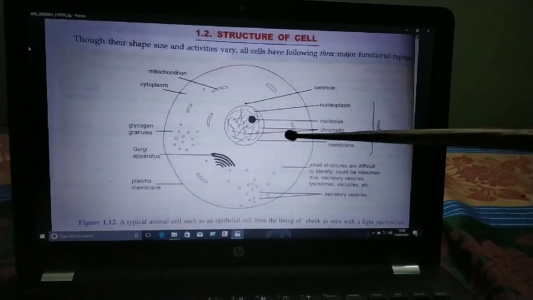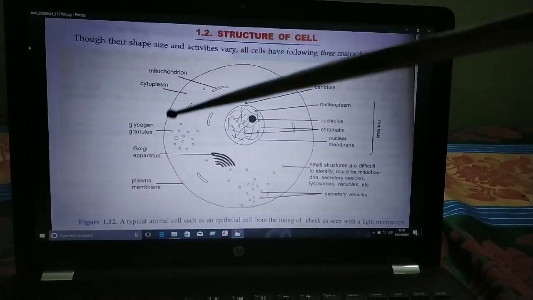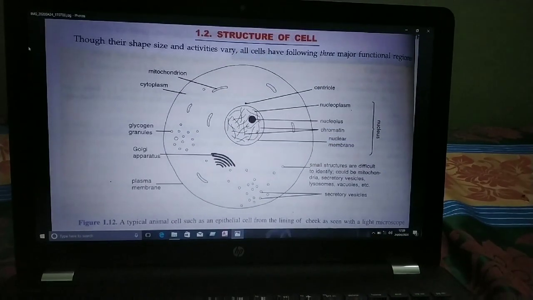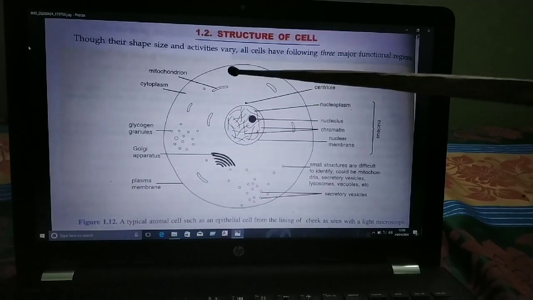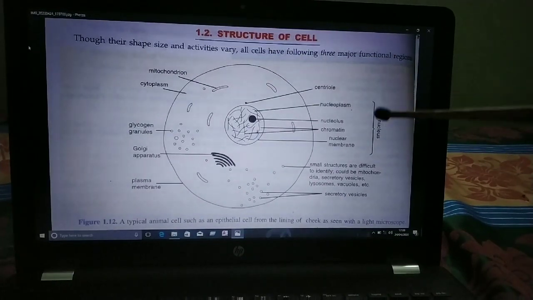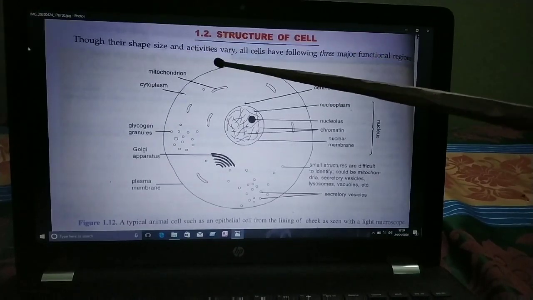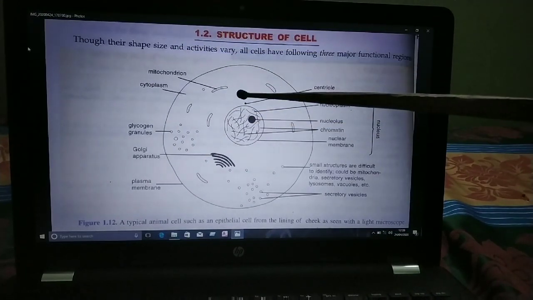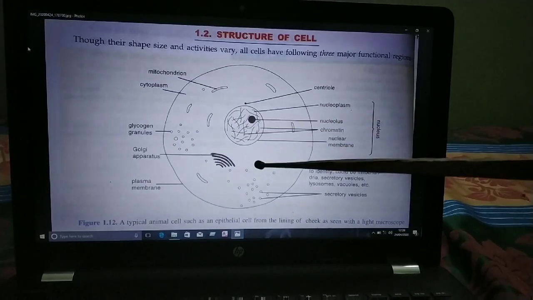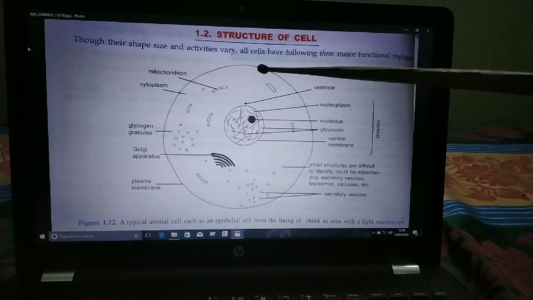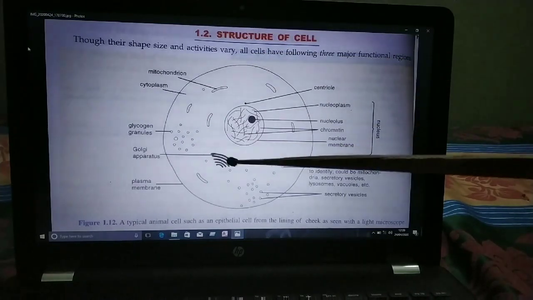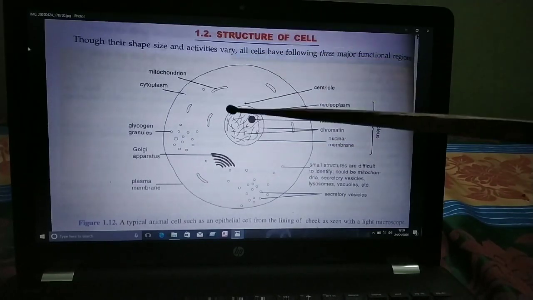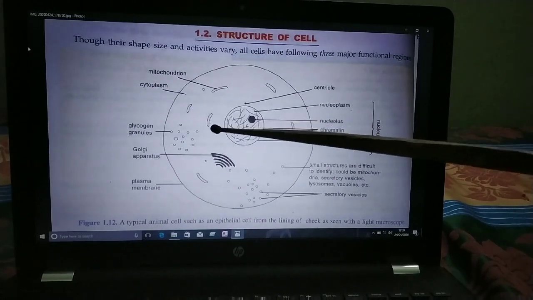And cytoplasm is a jelly-like substance. In the cytoplasm, various cell organelles are present, like mitochondria, endoplasmic reticulum, ribosomes, lysosomes, vacuoles. These are all present in the cytoplasm.